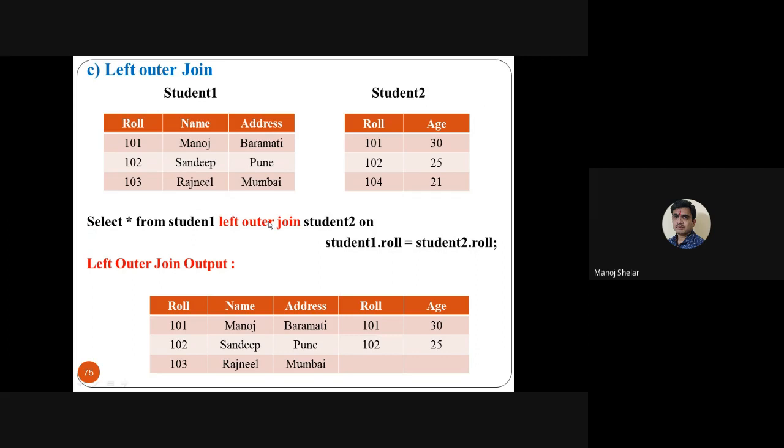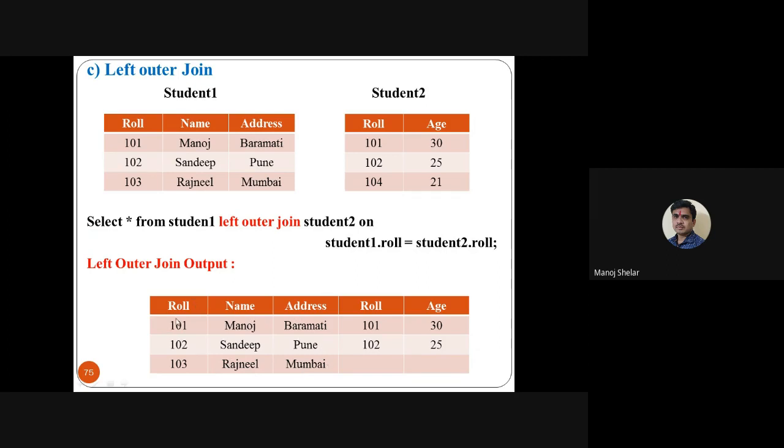The inner join query and left outer join query have mostly the same syntax. Only here we use the words left outer join. So left outer join means display the left table as it is. This is the left table. Here the left table is student 1 and the right table is student 2 in the query. So this table is displayed as it is: roll number, name and address: 101 Manoj Baramati, 102 Sandeep Pune, 103 Rajnil Mumbai. So this is the left table as it is.